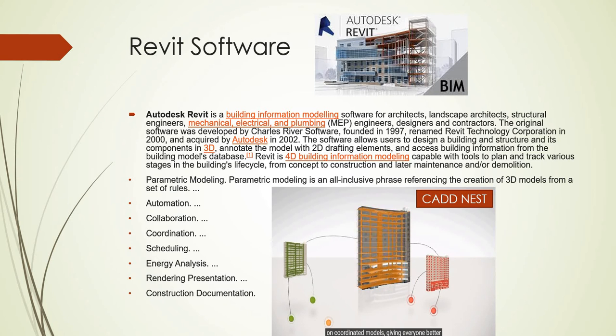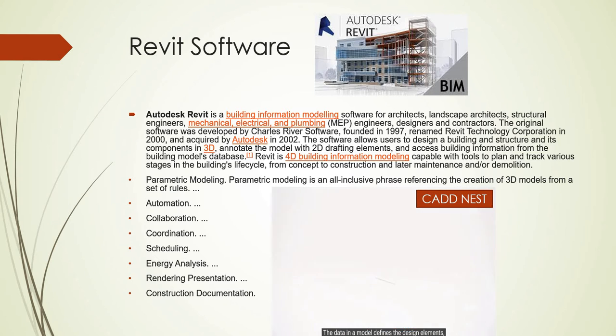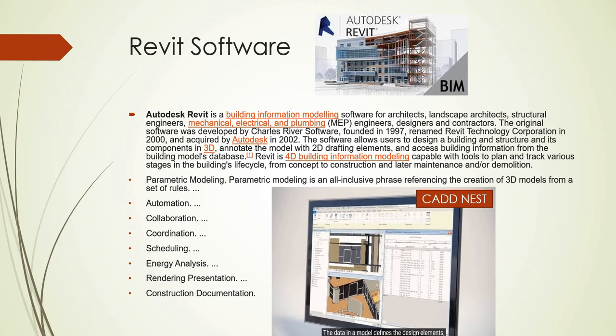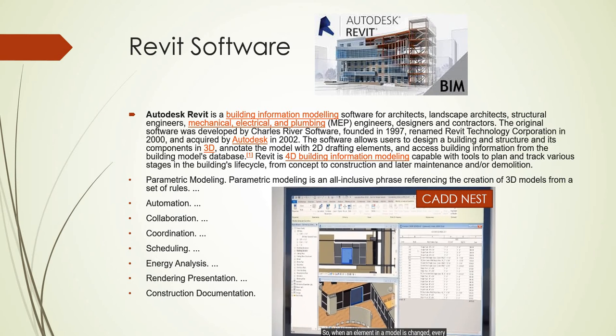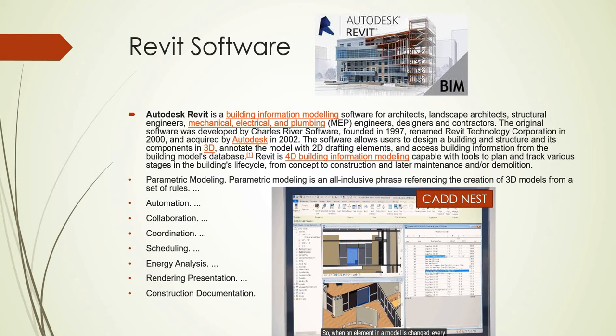In Revit we can do automation, collaboration, coordination, scheduling, energy analysis, rendering, presentation and construction documentation. This software is also built on parametric modeling. Parametric modeling is an all-inclusive phrase referring to the creation of 3D models from a set of rules.